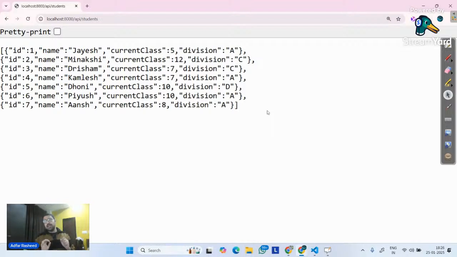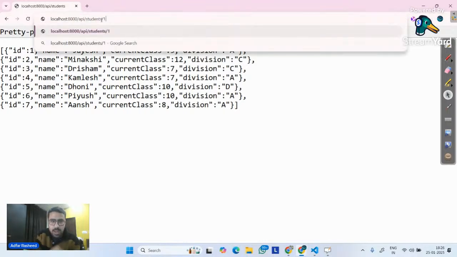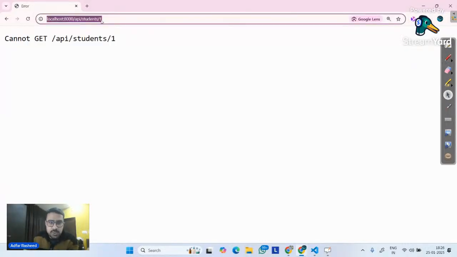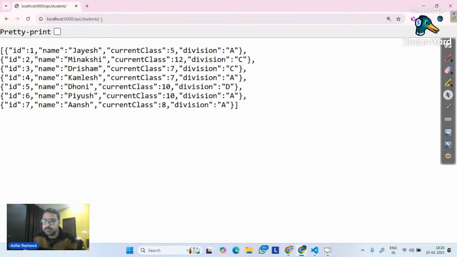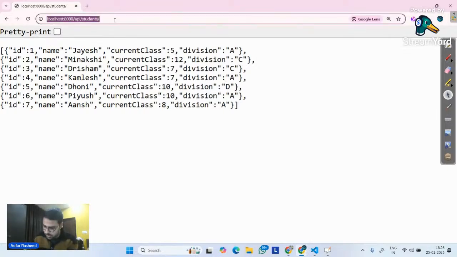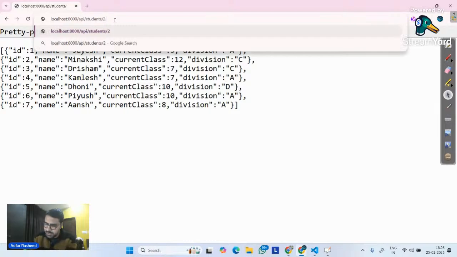Now, at this point of time, if I go on this API called /api/students and make a GET request, it gives me all the data. But now I don't want to do that. I simply want that if I go here and write 1, it should give me the first student's data, which means Jayesh, only this data. Similarly, if I write /2, it should give me the student with ID 2, and so on and so forth.